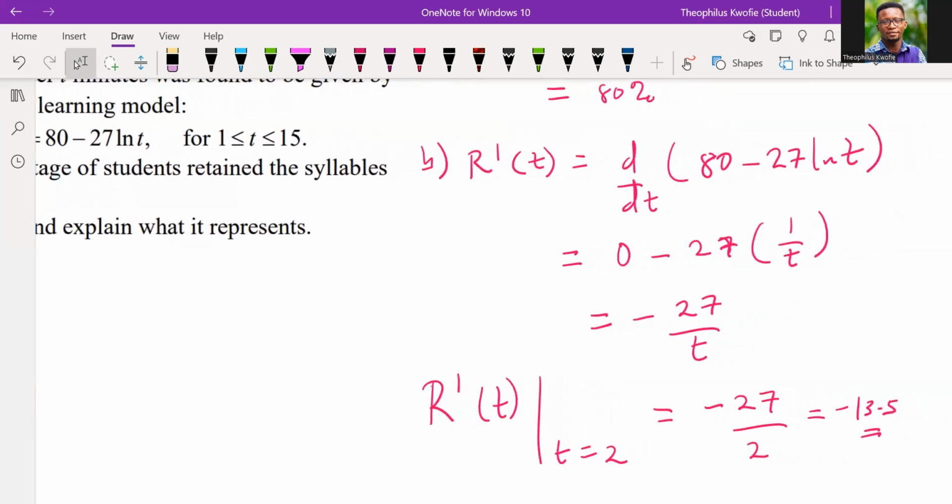So this value means that 2 minutes after the students have been shown the syllables, the percent of them who remember the syllables is shrinking at the rate of 13.5% per minute. Remember what I said, shrinking. Shrinking represents what? The minus. So this minus implies that there's a decay. Okay, there's a decay. So let's take note of that.